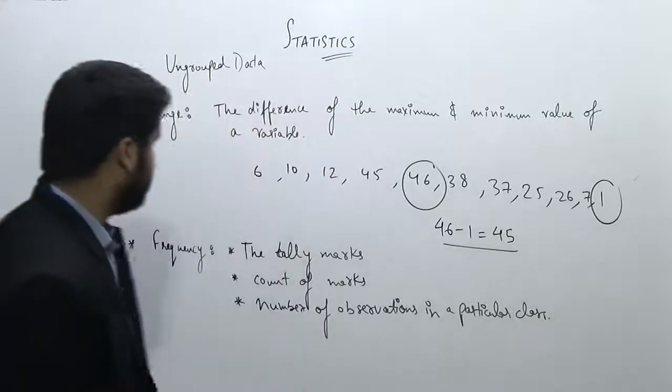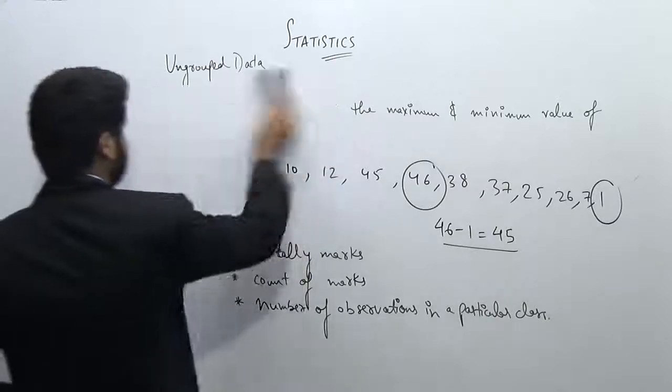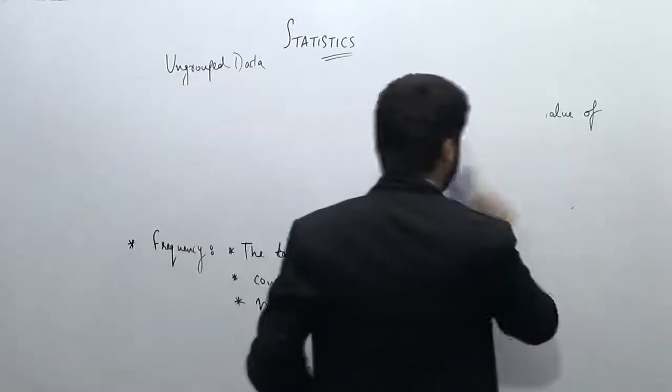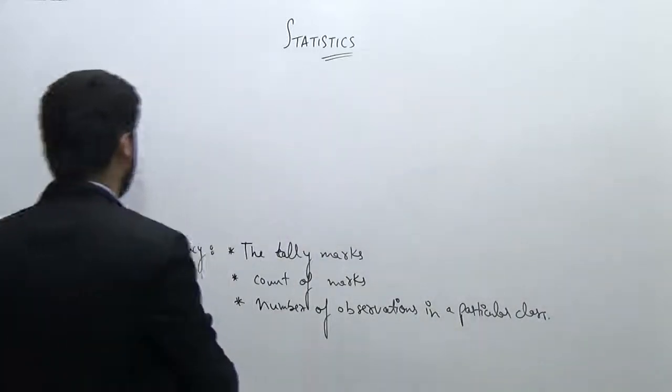So let's see what is the meaning of tally marks. We've been studying tally marks from 6th or 7th standard. You must be aware of this term. But anyhow, if you don't know, I'll explain it again.